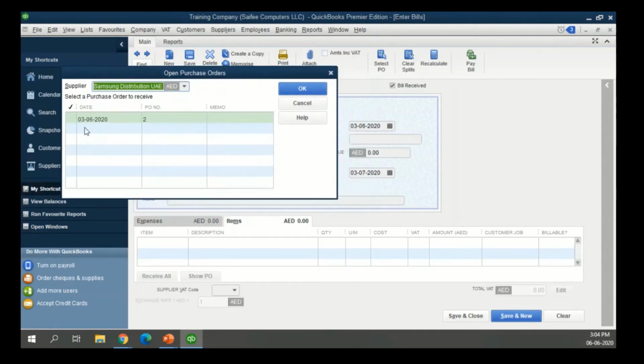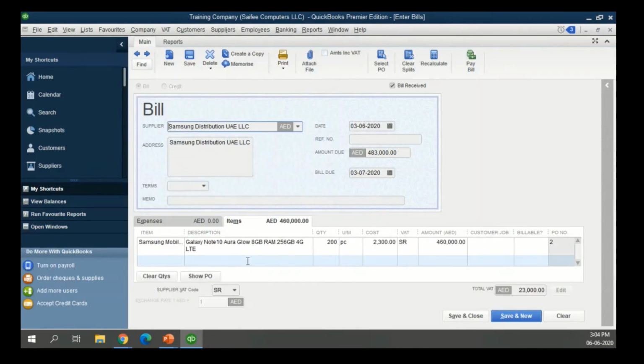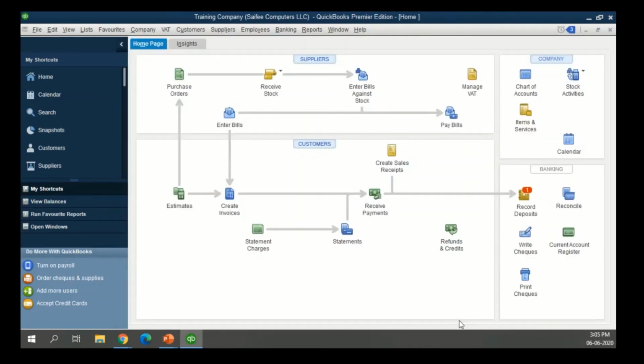So now what I have is a list of purchase orders. I'll select it, and as you can see, everything which was filled in the PO is automatically popped in the screen. We enter the supplier invoice number at this stage, the date, the amount, verify that, enter an internal memo, Samsung Note 10 purchases, or whatever you deem relevant, and then you save it and close. Done. So within, let's say, a minute or two, we created a purchase order, we added a new inventory item, and we were able to record the bill also against it.